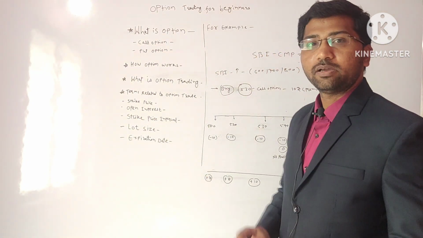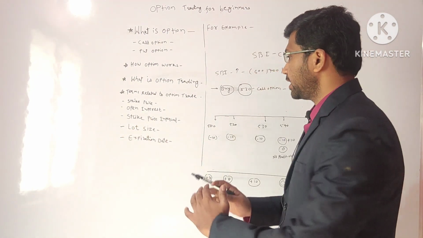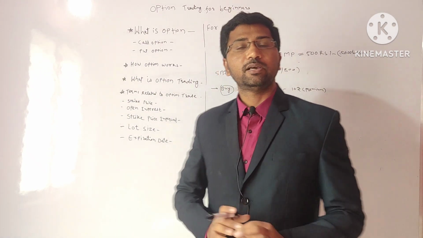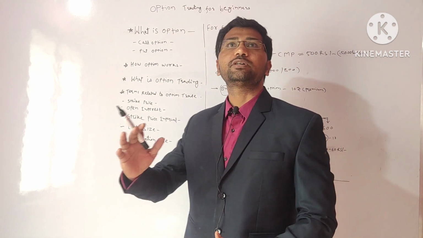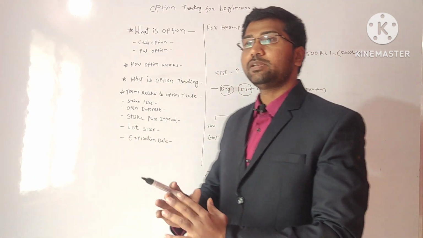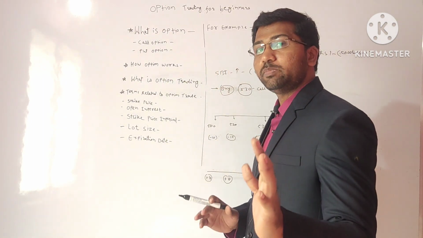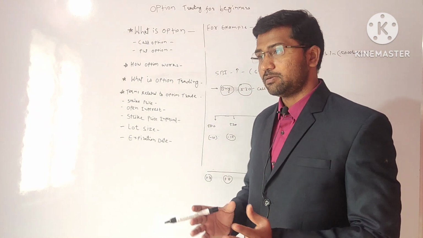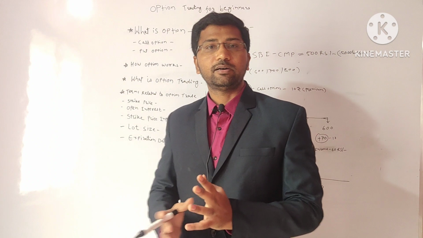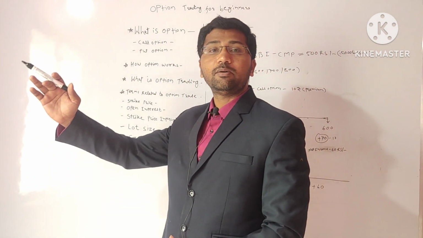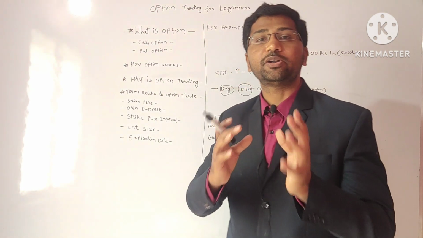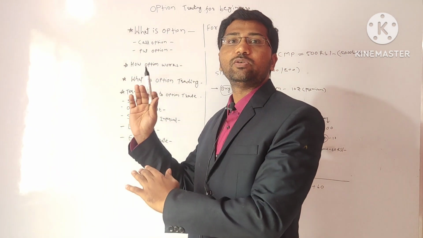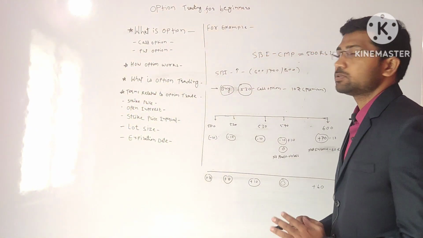In option trading, what happens? You are predicting the price. Let's take an example: the current trading price of SBI is 100 rupees. If you assume that in the future, in two or three months, the price will go from 100 to 200, then on the basis of your prediction you buy the options. There is an options agreement, you hold the contract, and if your prediction is correct, you get the profit after the SBI stock price increases above 200. This is option trading.